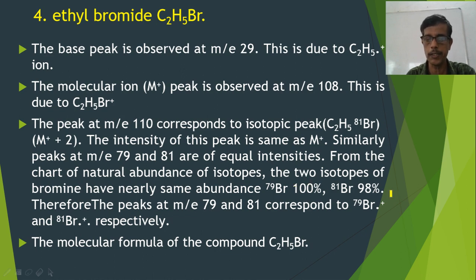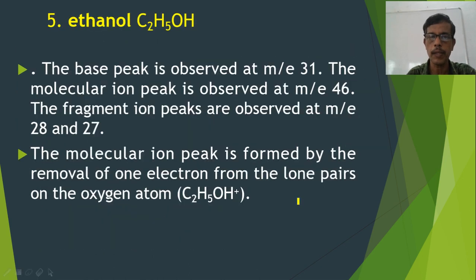And in addition to this, you get peaks at m/e 79 and 81. They correspond to 79Br plus and 81Br plus, the isotopes of bromine, and they are also equally intense because their relative abundance is nearly the same. So this is the spectrum of C2H5Br. We will move on to the mass spectrum of ethanol.